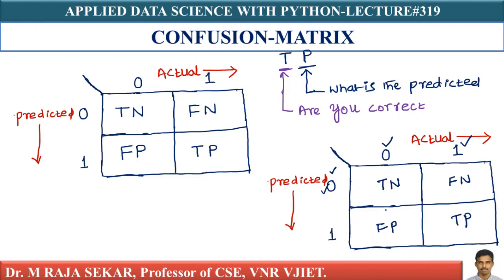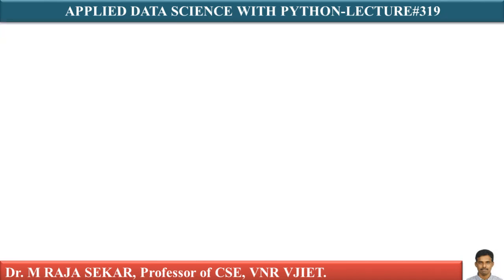Here, what am I doing? My second part is what is predicted. My first part is, are you correct? That's a simple and straightforward technique. That's how I remembered these names. That's the memory trick.